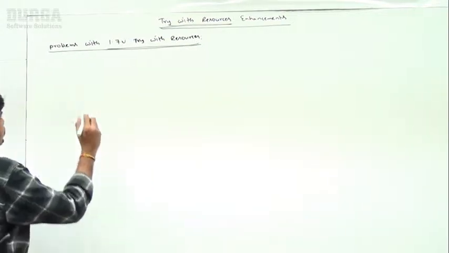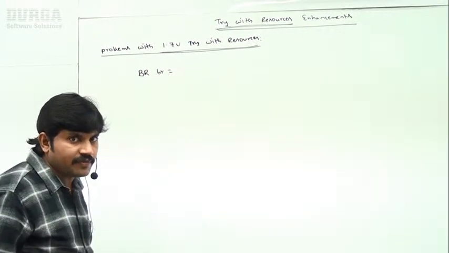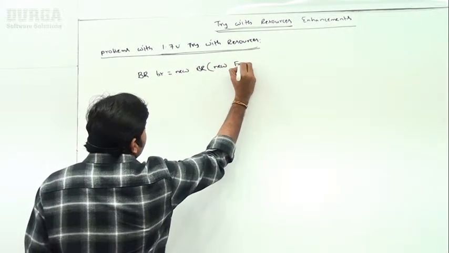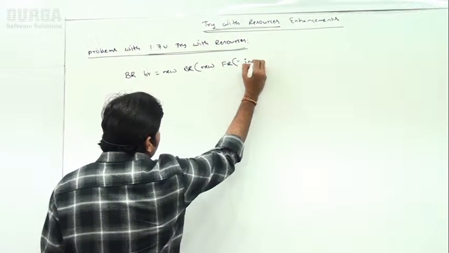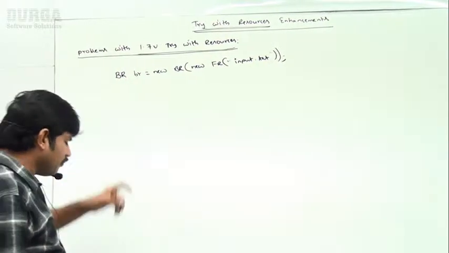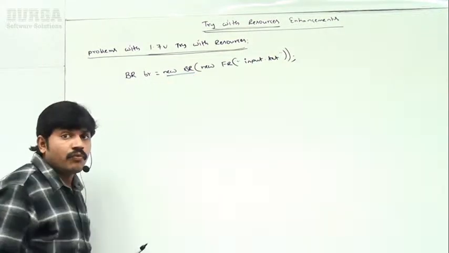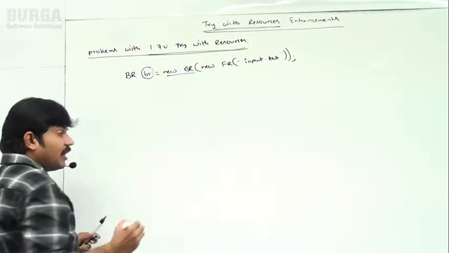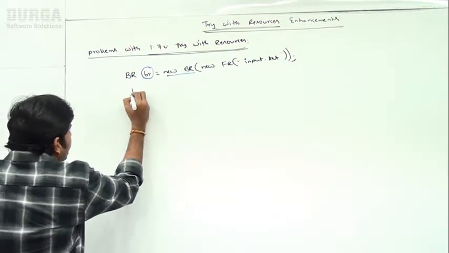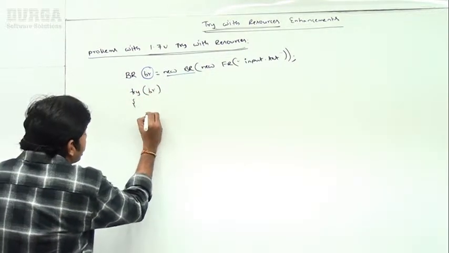Observe, I'm taking BufferedReader br = new BufferedReader(new FileReader("input.txt")). Are you getting input.txt? I opened a BufferedReader. Can you tell what the resource is? BufferedReader is the resource. What is the resource reference variable? br is the resource reference variable, right? Okay. Now my point is, I'm taking try(br). Are you getting it? Try br, like this I'm taking.